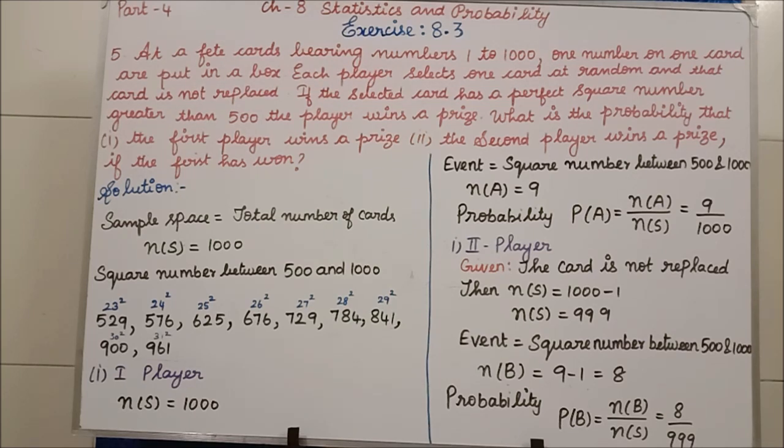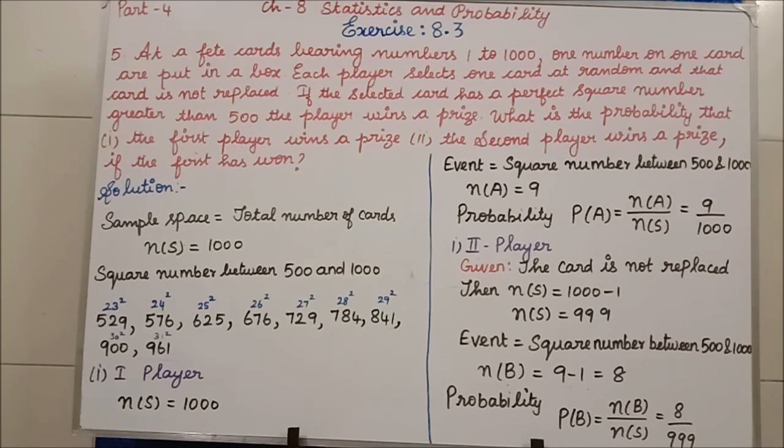Okay, the first card has 1, the second card 2, the third card 3, the fourth card 4, like that they have represented one number on each card. Till how many numbers have they represented? Till 1000 they have represented, because the total number of cards is 1000. Clear, students? Now, how are they playing with these cards? See, one person has to take one card.